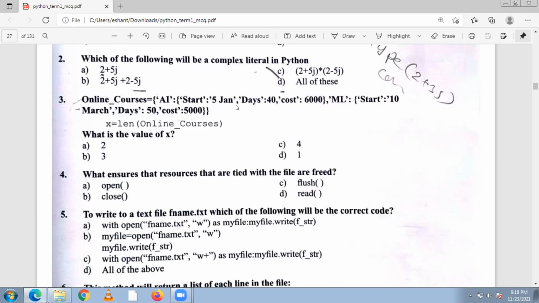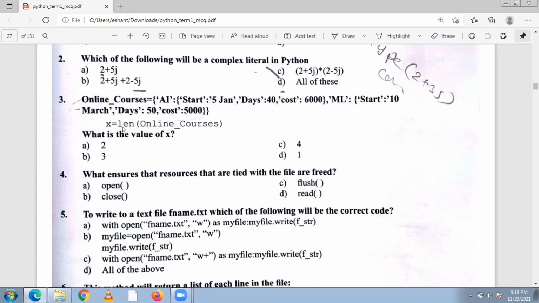So start 5 January, days about 40 and cost about 6,000. Second key, start 10 March, days 50 and cost 5,000.